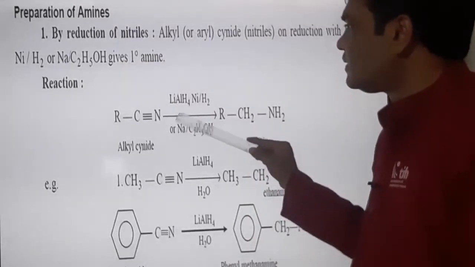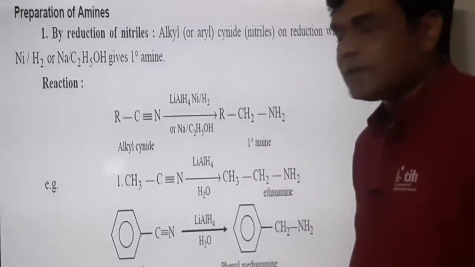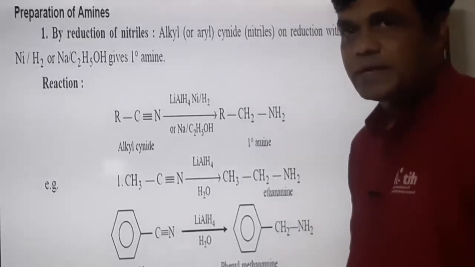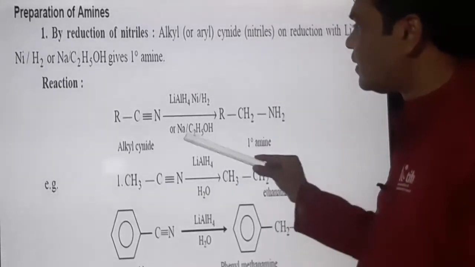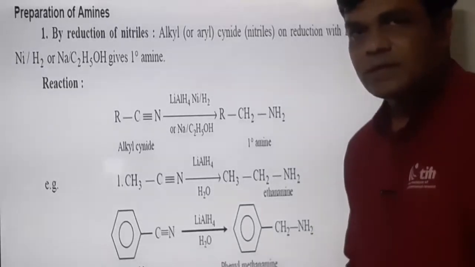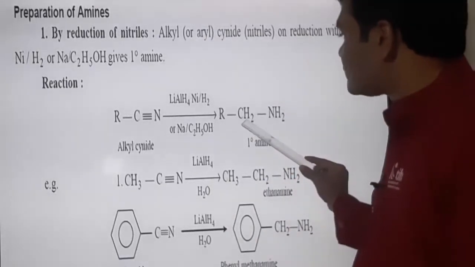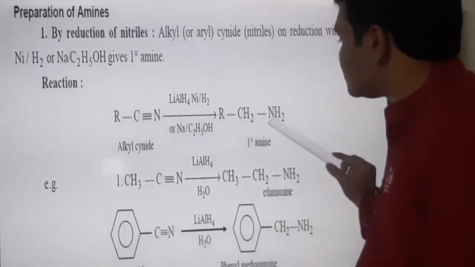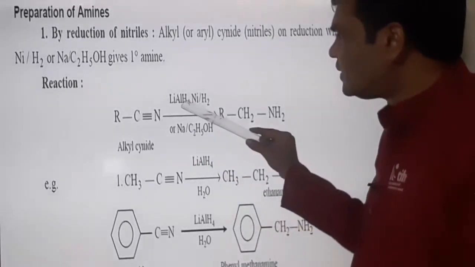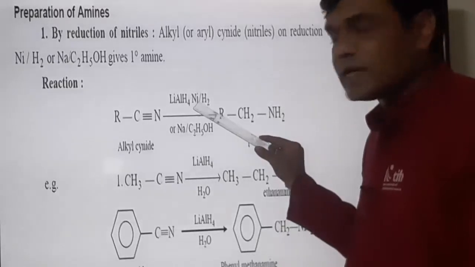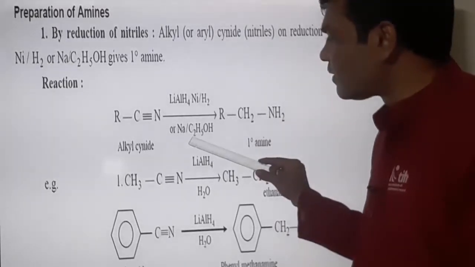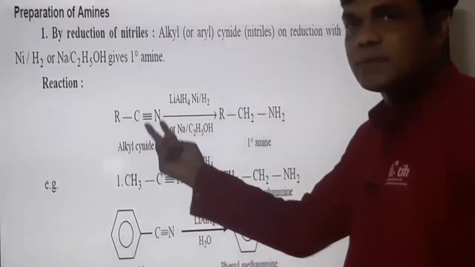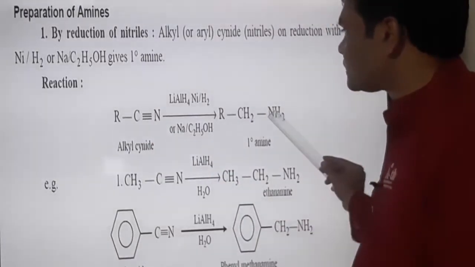On reduction with lithium aluminum hydride, or nickel catalyst hydrogenation, or sodium in ethanol, we get a reduced product, that is C triple bond N is reduced to CH2NH2. Lithium aluminum hydride as well as hydrogen and sodium in ethanol are reducing agents which reduce cyanide C triple bond N to CH2NH2.